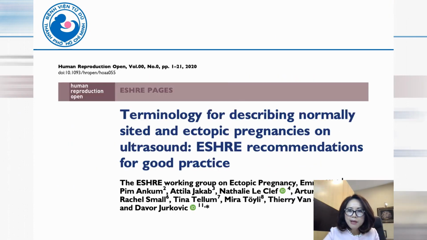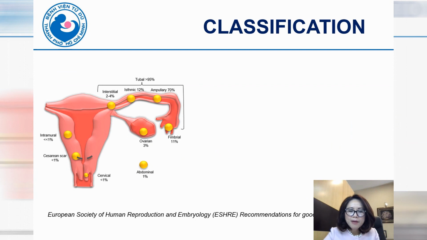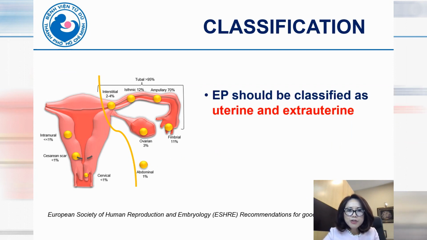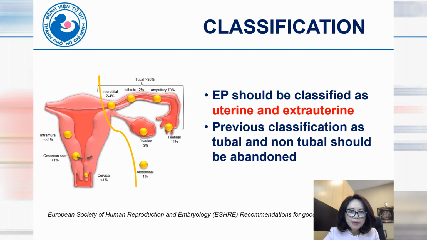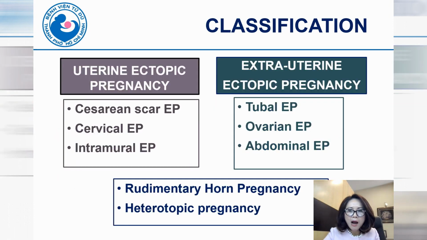My lecture today is prepared based on the ESHRE recommendation for good practice delivered in 2020. As recommended, ectopic pregnancy should be classified as uterine and extrauterine. The previous classification as tubal and non-tubal should be abandoned. And I think this classification is really useful in our daily practice. So I will present ectopic pregnancy in 3 groups as recommended.